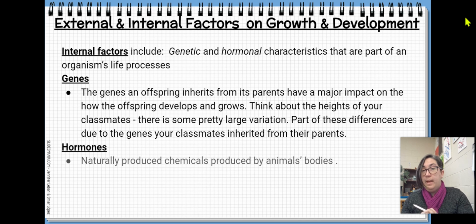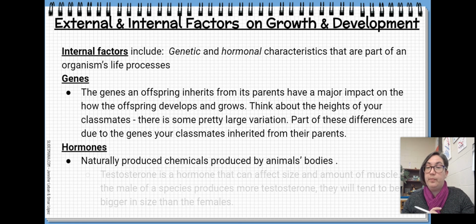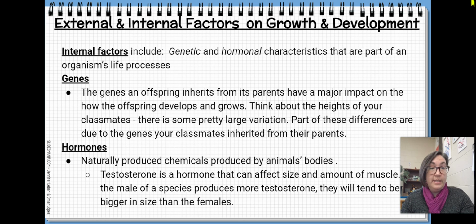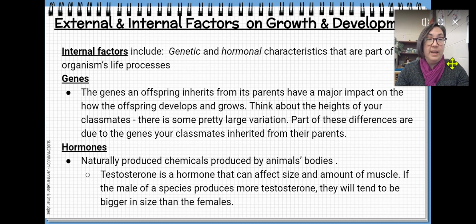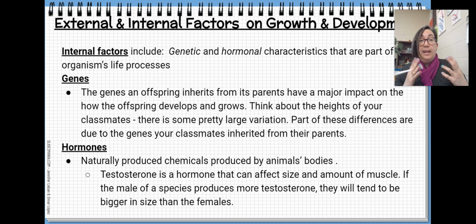Hormones. Naturally produced chemicals produced by animals' bodies. And we talked about hormones as far as chemical messengers within our bodies. Testosterone is a great example of a hormone. So it's a hormone that can affect the size and amount of muscle in an organism's body. If it's a case of the male of a species producing more testosterone than the female of a species, the males will tend to be bigger in size than the females.